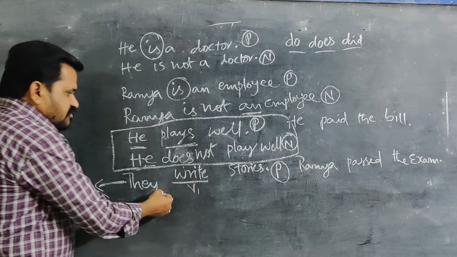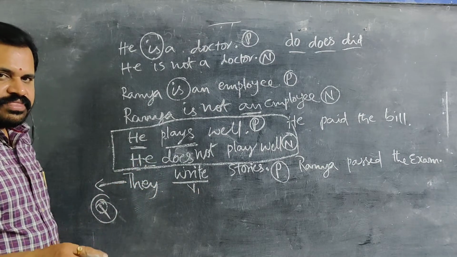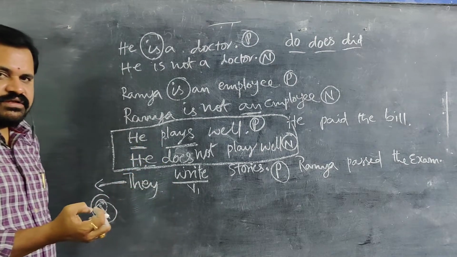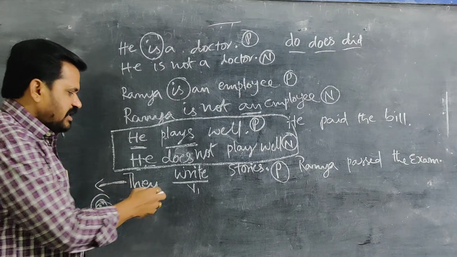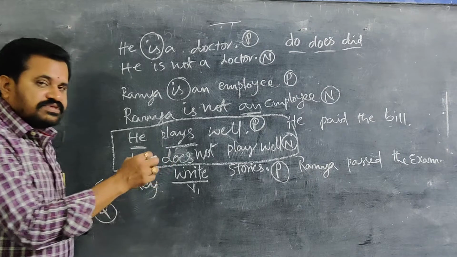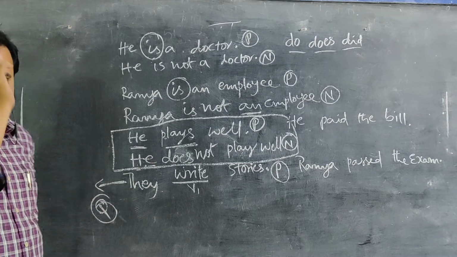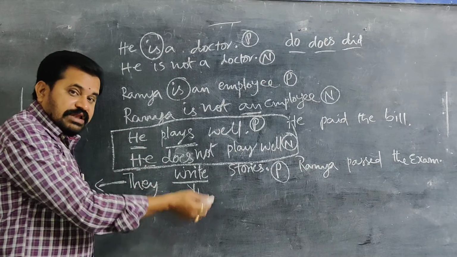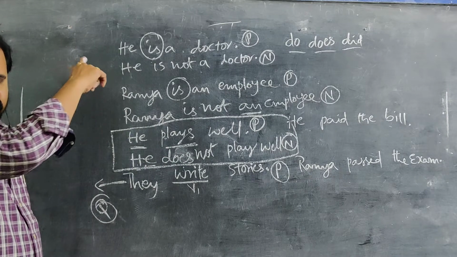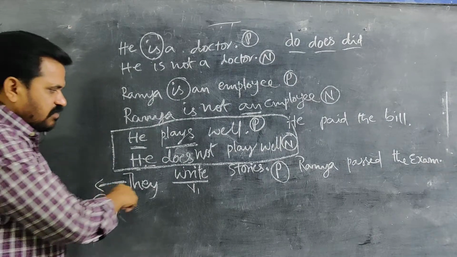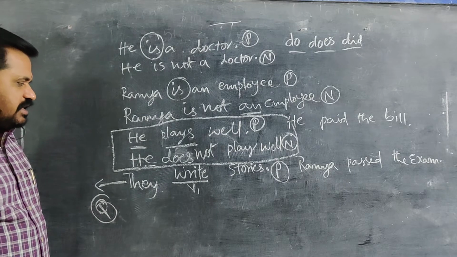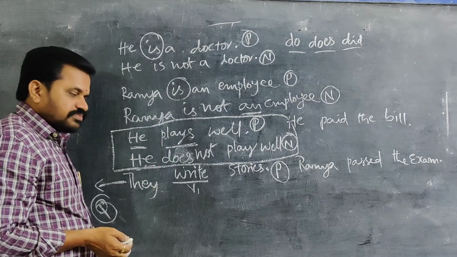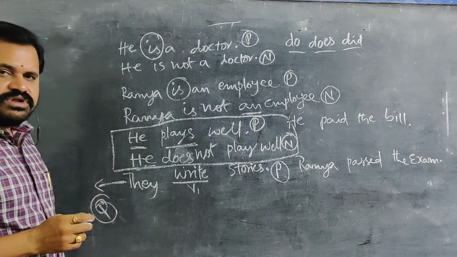Question formation should be known by those who want to speak English well. By taking this sentence, we want to make a question. By taking the same sentence, if we want to make it negative, whatever help we have taken, the same help should be taken to make this sentence a question also. It means we should remember do, does, did, three. Because there is no helping verb. If a helping verb is there, that is different. I will explain that after completion of this. So you don't have any helping verb here, so immediately you have to remember do, does, did.